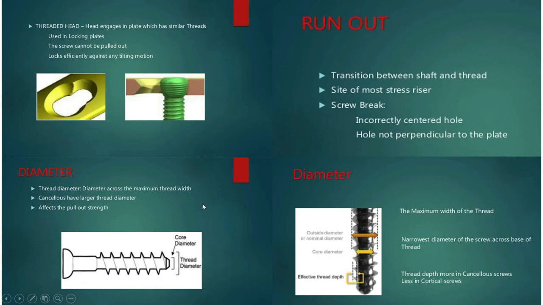And the run out zone means this area is called the run out zone. This run out zone is a transition between the shaft and the thread, and this site is the most stress riser area. There is a chance of screw breakage if you use this screw in a faulty technique, and the chance of breakage is maximum in this run out zone.